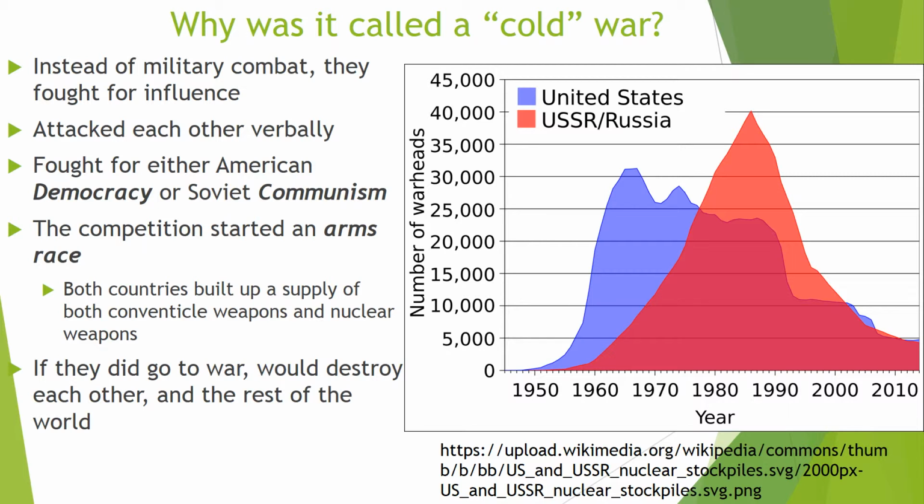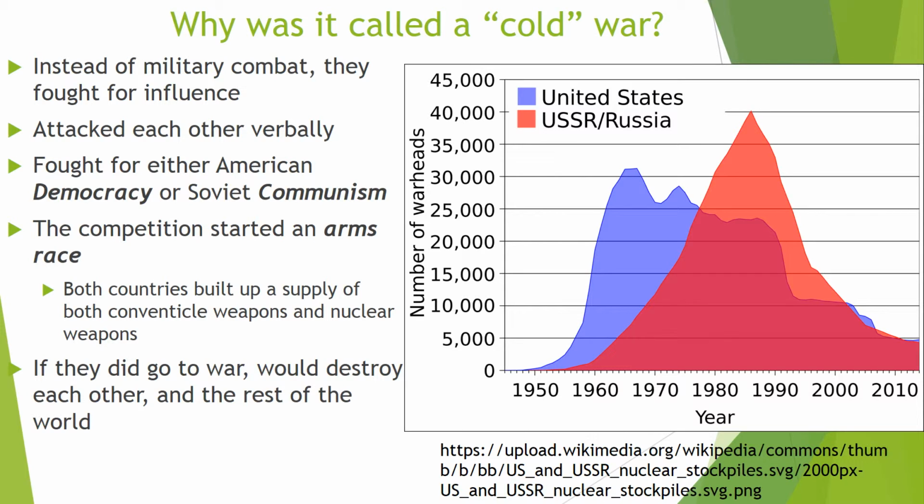This also started a competition, which is known as an arms race. An arms race is when both countries build up a supply of weapons and nuclear weapons, so like guns and things like that, but also the nuclear weapons that we saw from World War II.